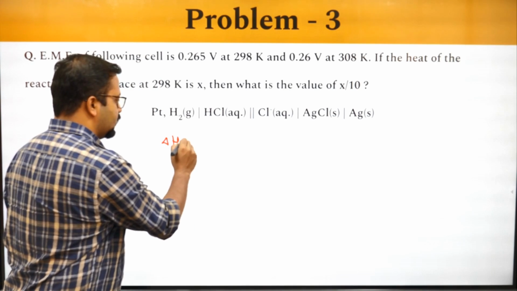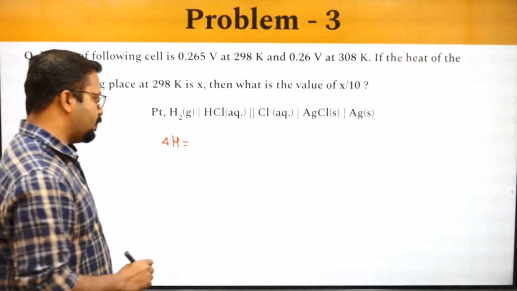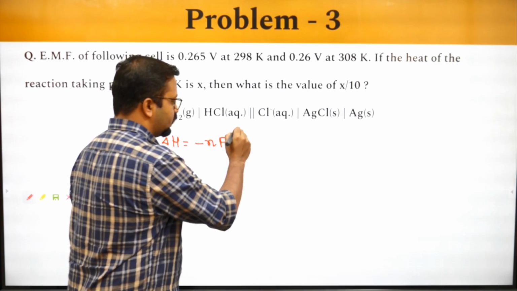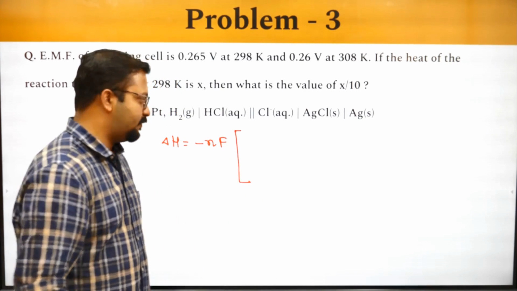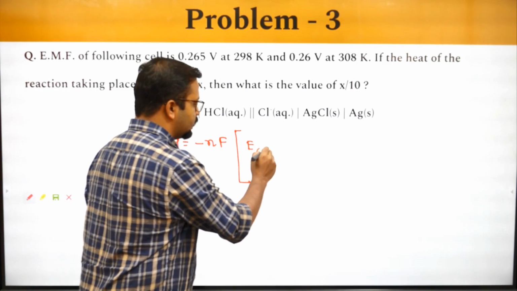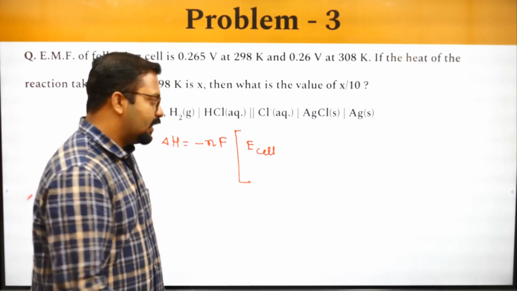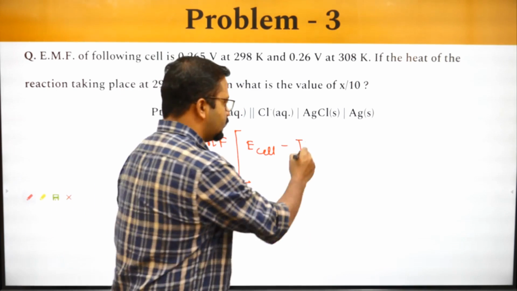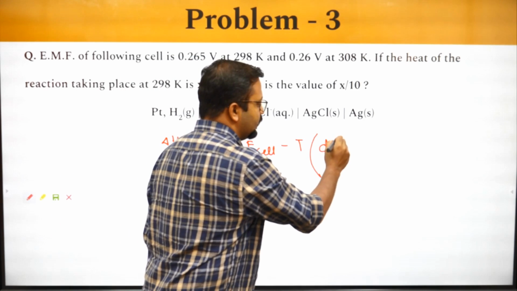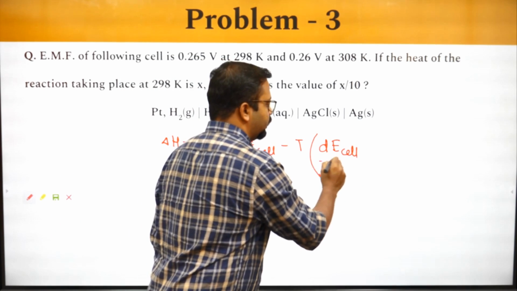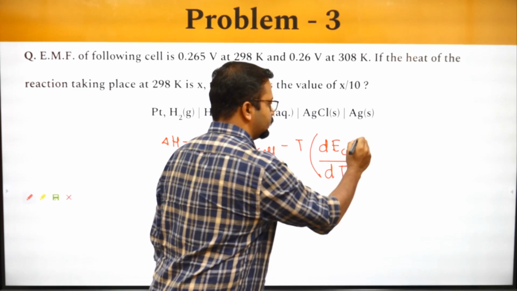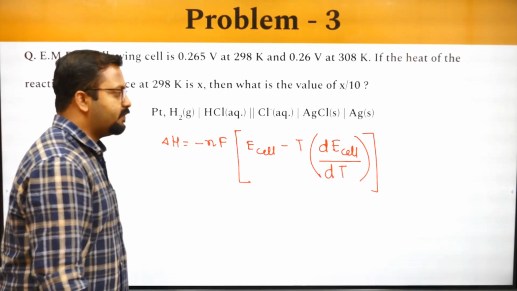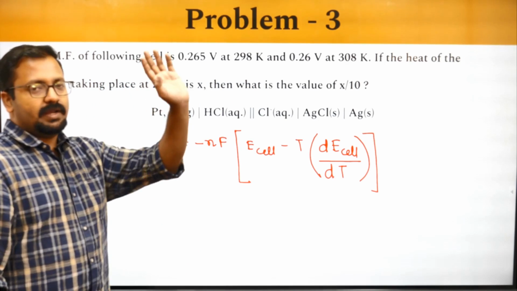Delta H is equal to, please remember, minus NF times E cell minus temperature times dE cell by dT. Remember this. How is this equation derived? It's very easy to write.